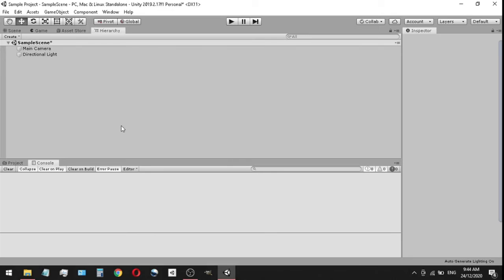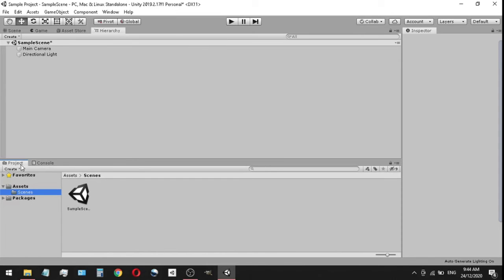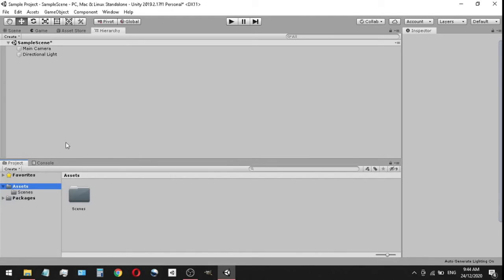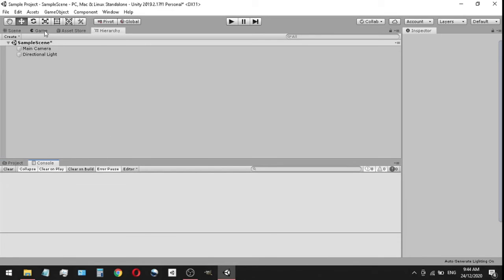The next thing we're going to do is grab our project. Actually, we'll keep our projects here for now, so we can very easily switch between our project and our console and see what's going on. So the next thing we're going to do is go to our hierarchy and we are going to create.